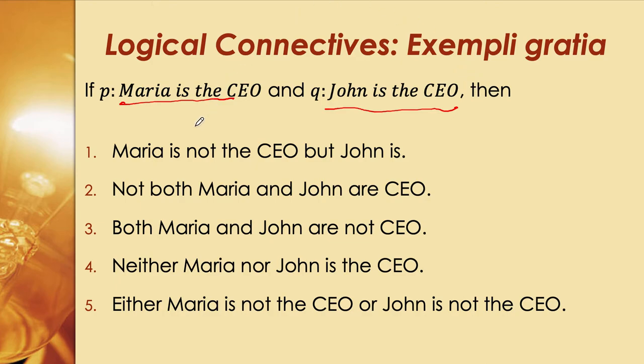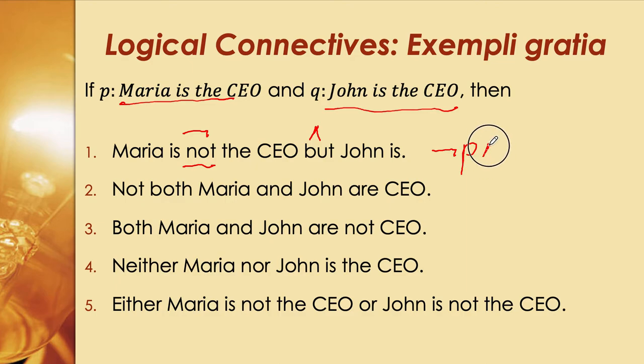We have "Maria is not the CEO but John is." Maria is not the CEO. We have this statement P, Maria is a CEO, but it's telling us not, so let's have the not here. We can read the first part as Maria is not a CEO. But what is "but"? But is the and.